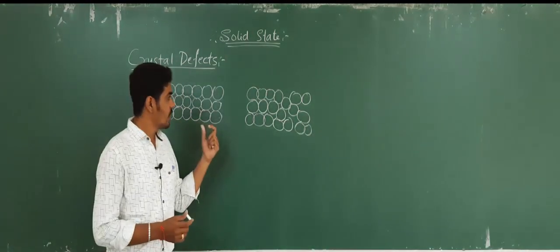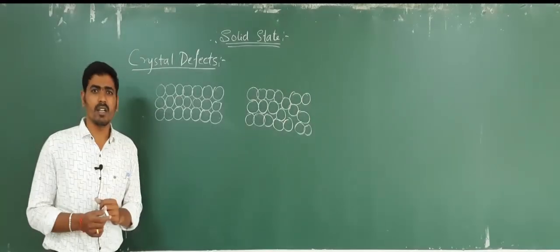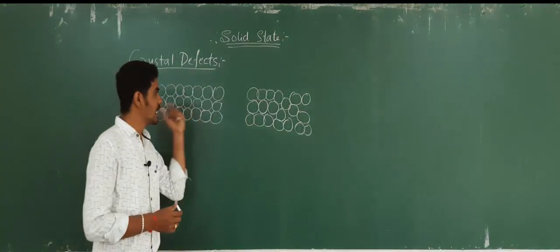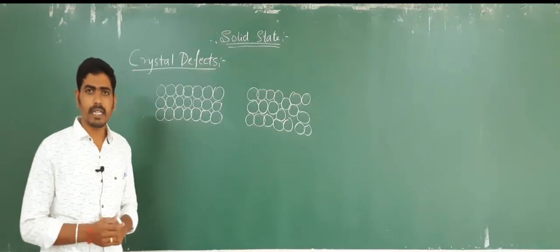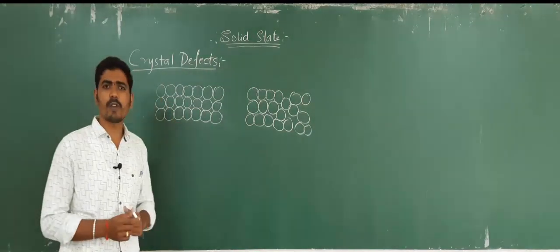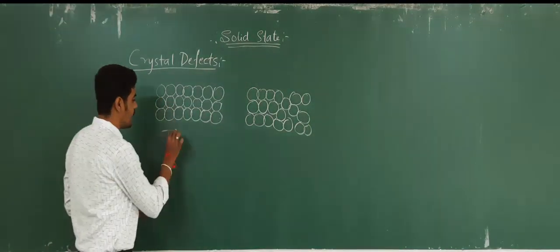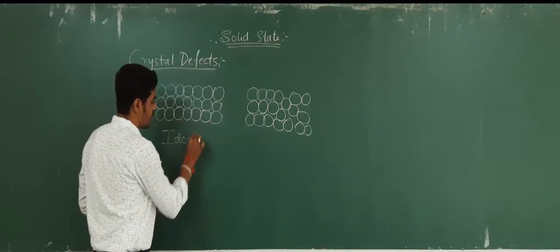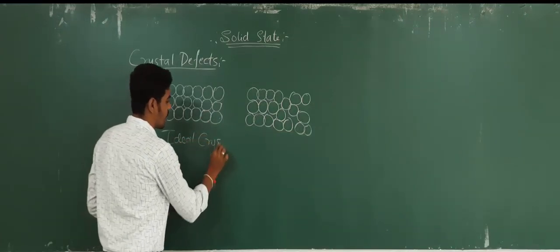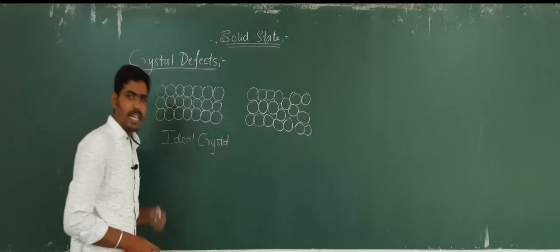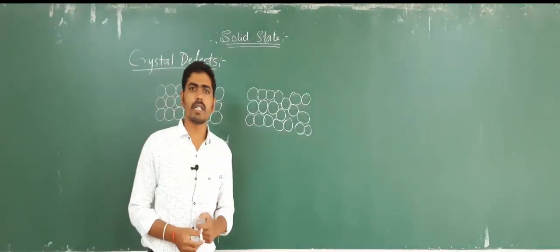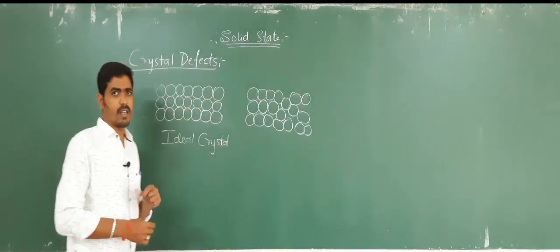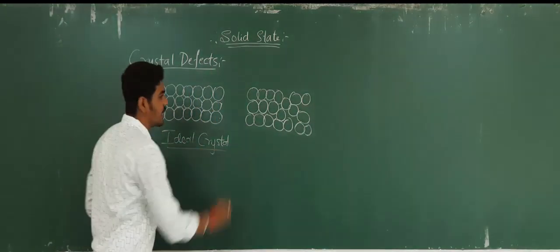So here, if you consider this crystal, you can observe the regular arrangement of particles, and such a crystal is said to be an ideal crystal. Ideal crystal means it shows the exact properties of a crystal, and hence it is said to be ideal.